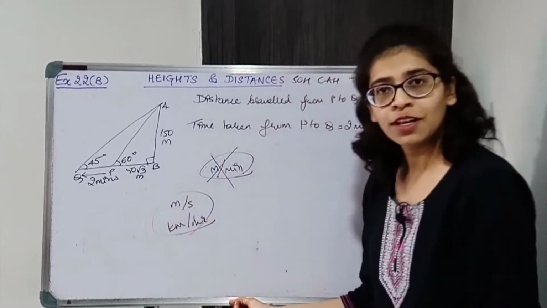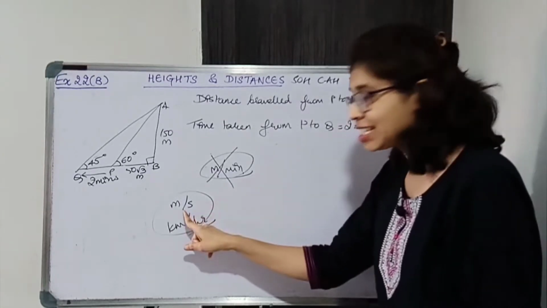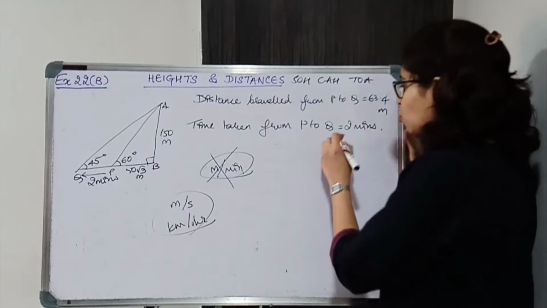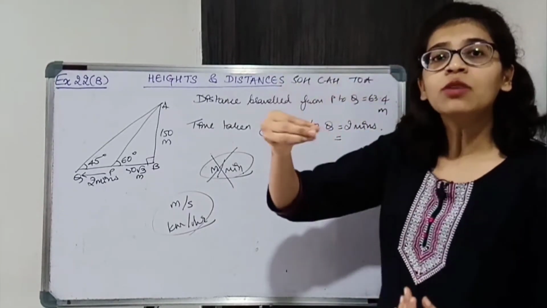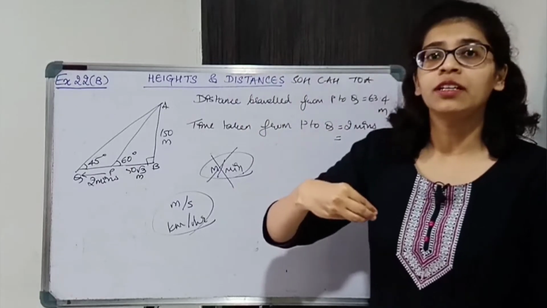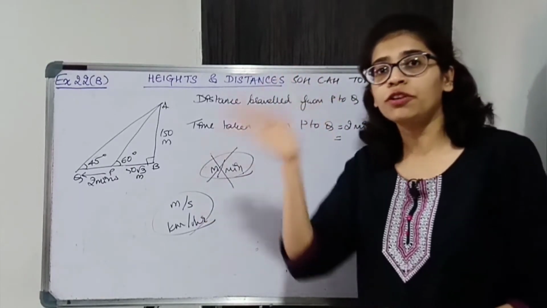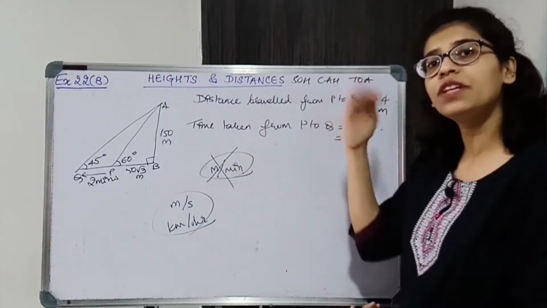Okay. So ये तो meters में है. With meters we need seconds, so you have to convert this to seconds. Okay. So minutes को seconds में convert करना है. Minutes is a bigger quantity, seconds is a smaller quantity. So whenever you convert bigger to smaller you multiply, and whenever you convert smaller to bigger you divide. ठीक है, तो minutes को seconds में convert करना है तो we'll multiply.